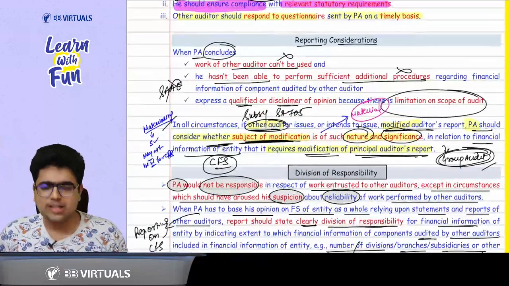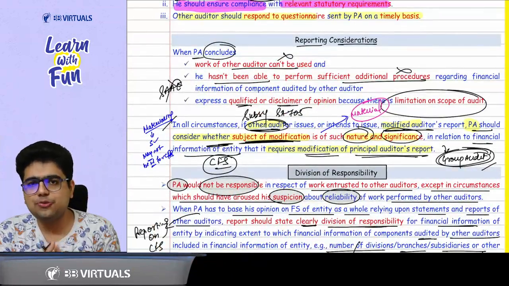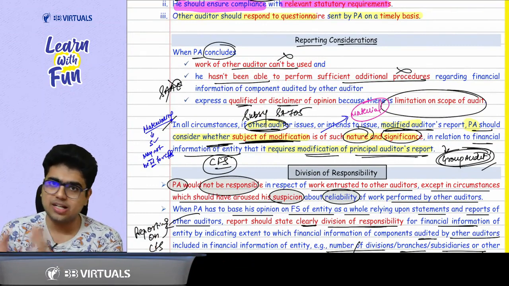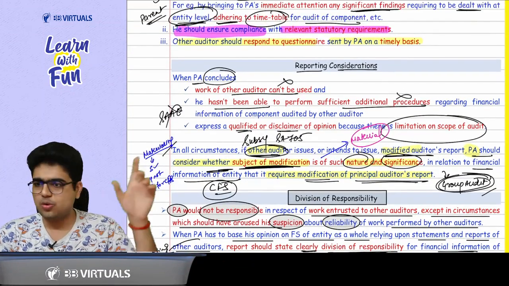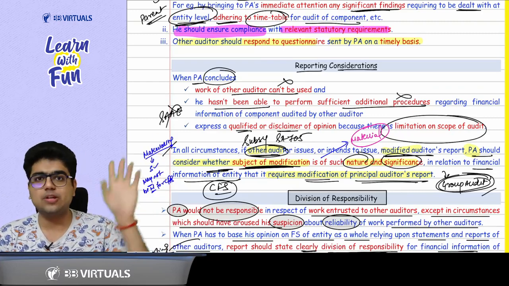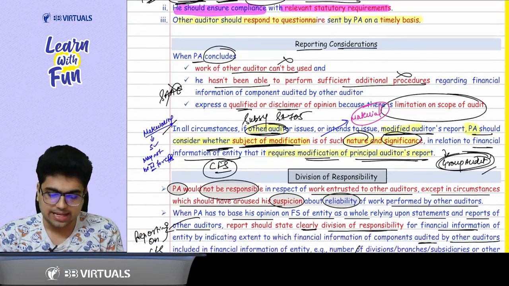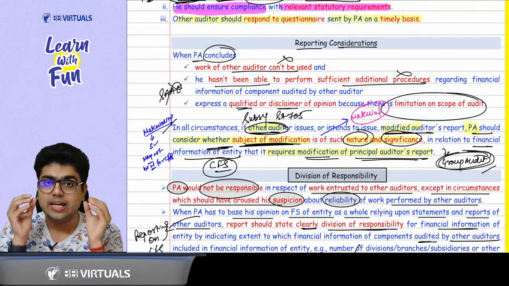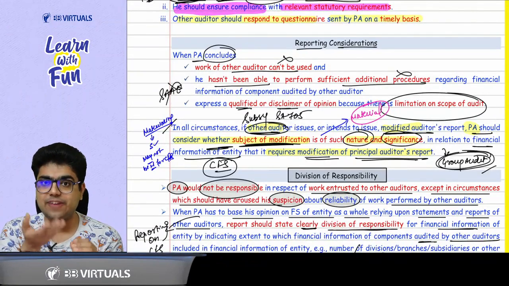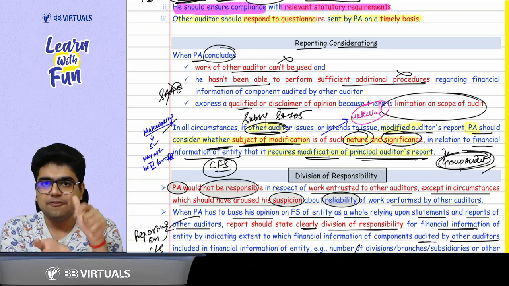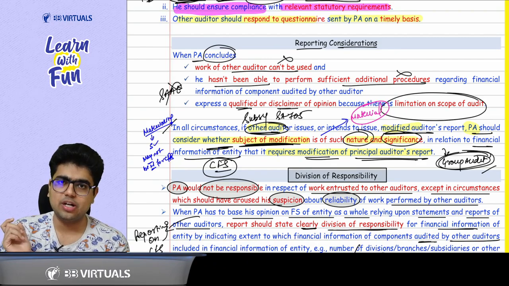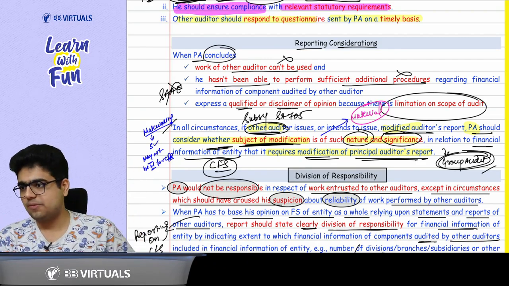Now comes the reporting consideration. Very easy. If you feel the other auditor's work is not adequate, and you are not getting proper evidence from your other audit procedures, then you issue a qualified or disclaimer of opinion because you have not got sufficient and appropriate evidence. In case the subsidiary auditor's report has a modification, then you need to check whether the item is material at the consolidated financial statement level or not. Accordingly, you also decide your modification.